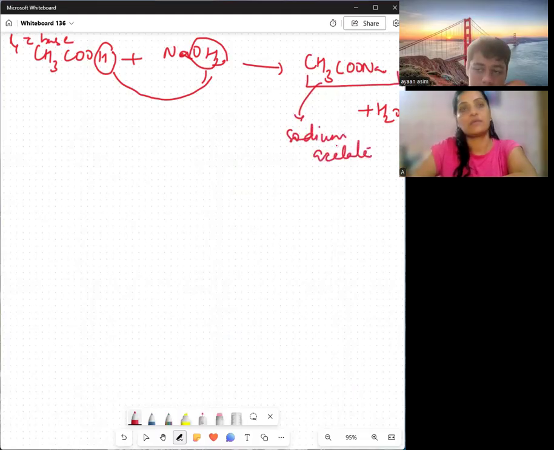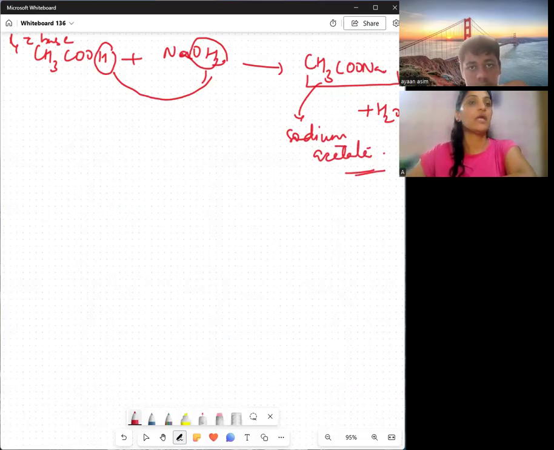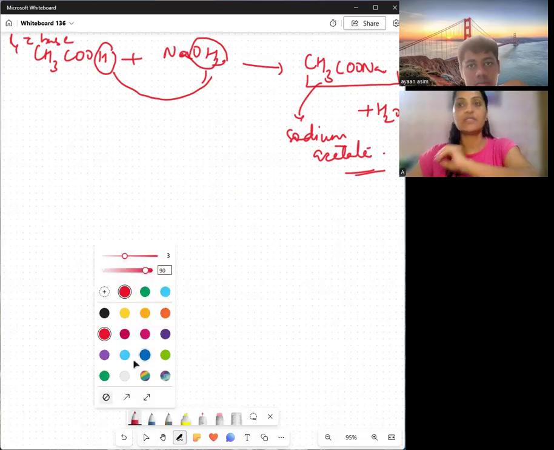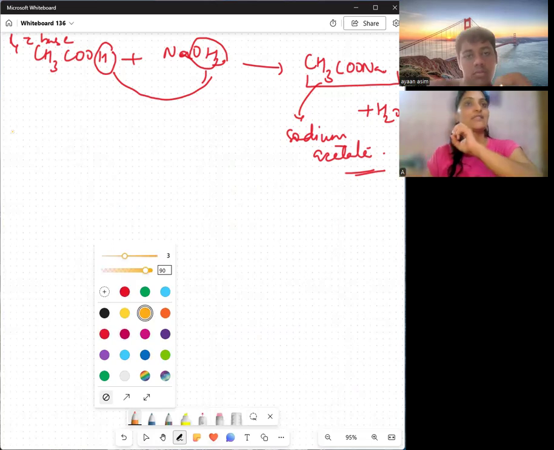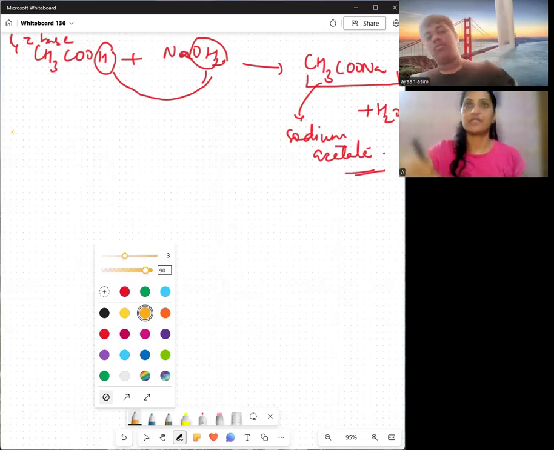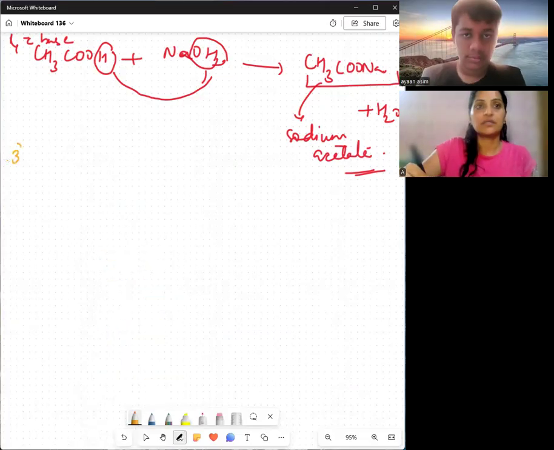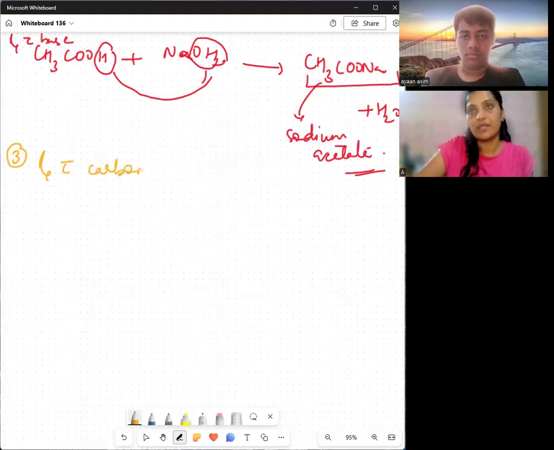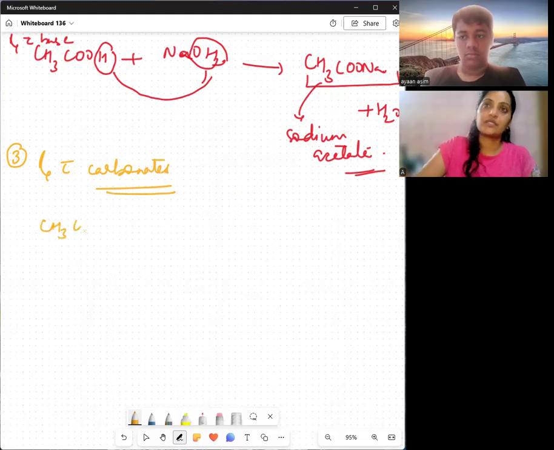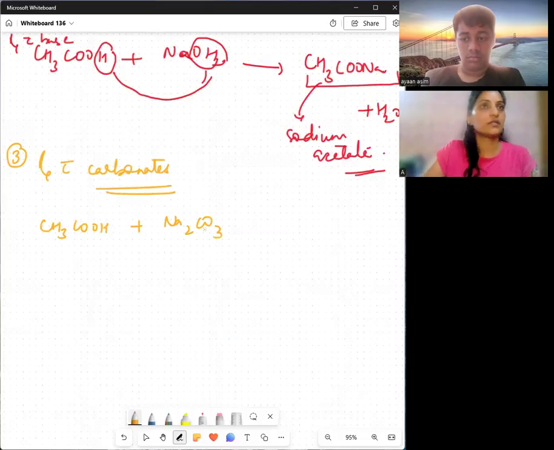Now, the next reaction will be the reaction with carbonates and bicarbonates. Whenever this word comes, carbonates or bicarbonates, I know for sure that CO2 will be released and water will be released. So the third reaction will be the reaction with carbonates first. Like CH3COOH plus Na2CO3, this is sodium carbonate.